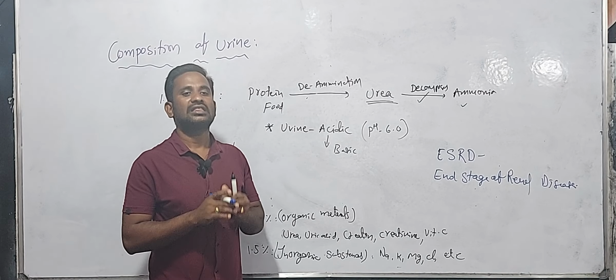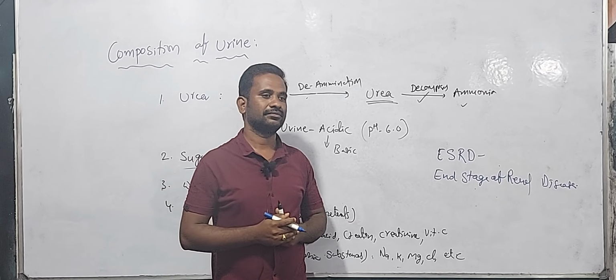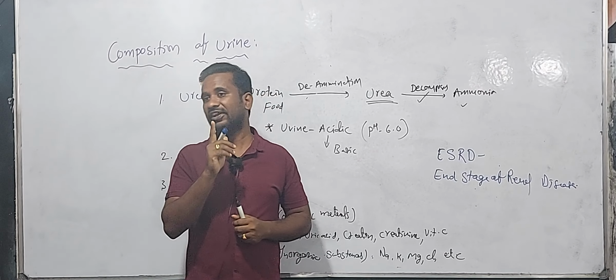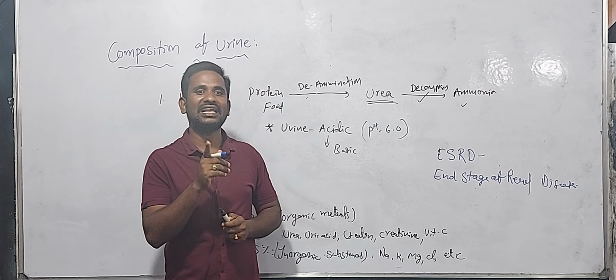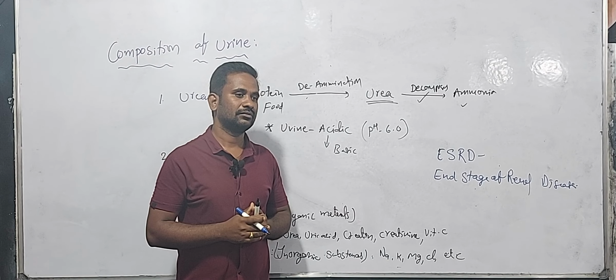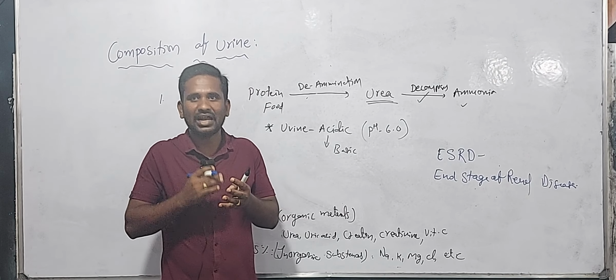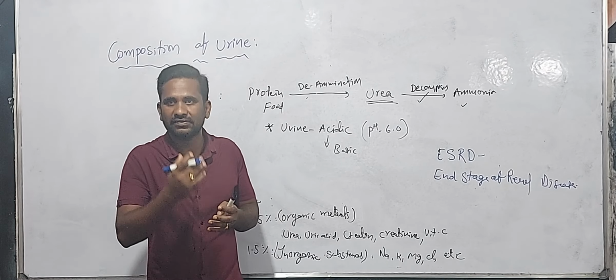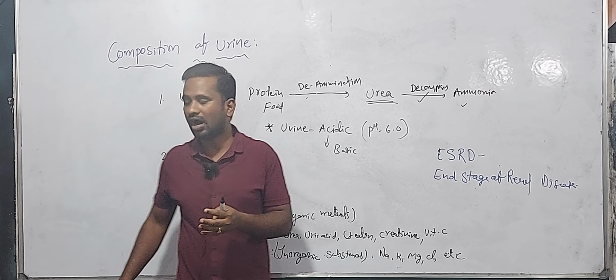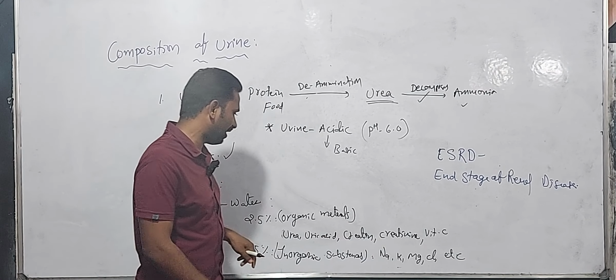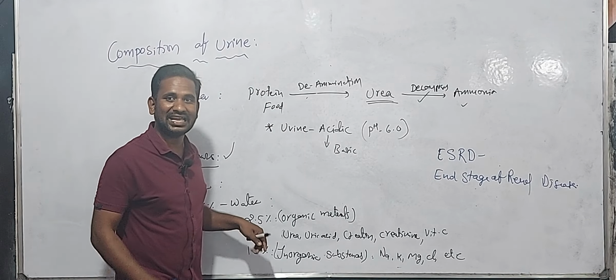When both kidneys fail, automatically the nitrogenous waste materials and water content increase in our body. It is a very difficult, problematic situation. When the water content, nitrogenous waste materials, and minerals, organic and inorganic materials increase in your body, your body swells, which you can observe.